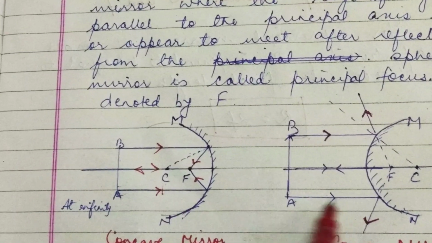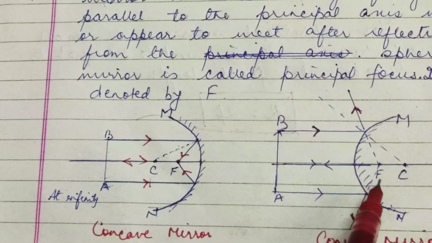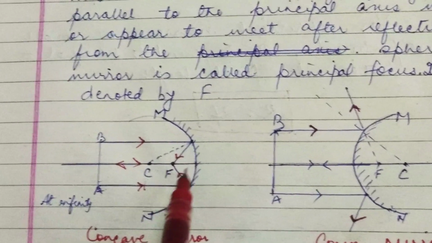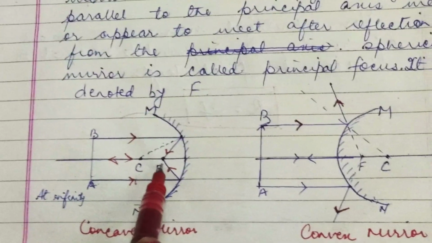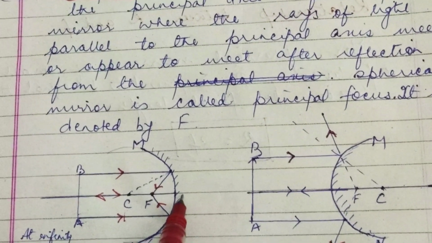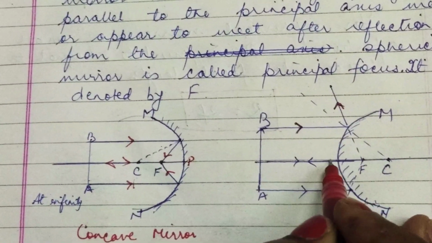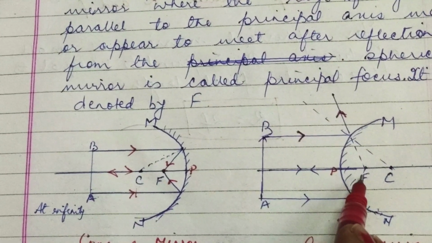Now what is the relationship between the radius of curvature and focal length? Before that, let us understand what is focal length. Focal length is the distance between the principal focus and the pole of the mirror. So if I put P here, the distance between P and F is called the focal length.